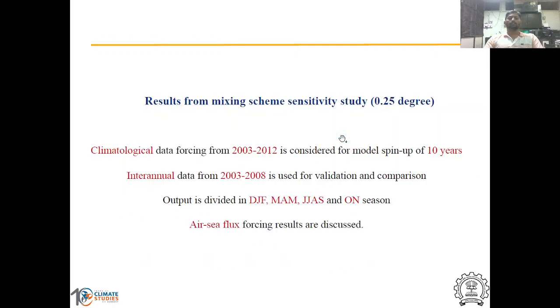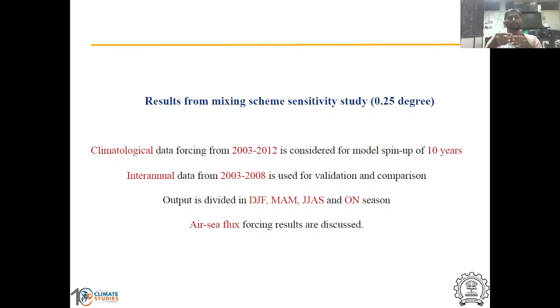In the second objective part of my PhD, I have considered the domain with a horizontal resolution of 0.25 because of the serial processing limitation. In this I have used two mixing schemes. One is KPP, K profile parameterization, which is mainly used by most of the ocean models, and the other is the K epsilon mixing scheme, which is a physics based mixing scheme.